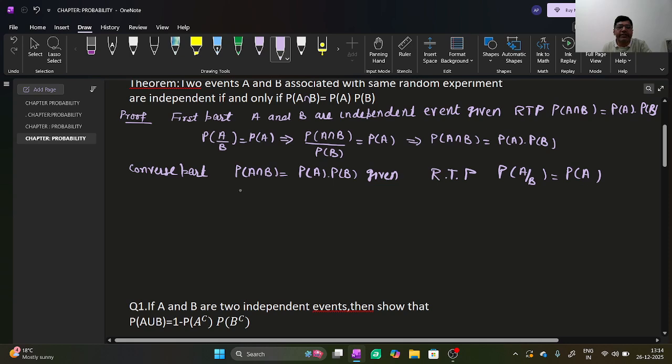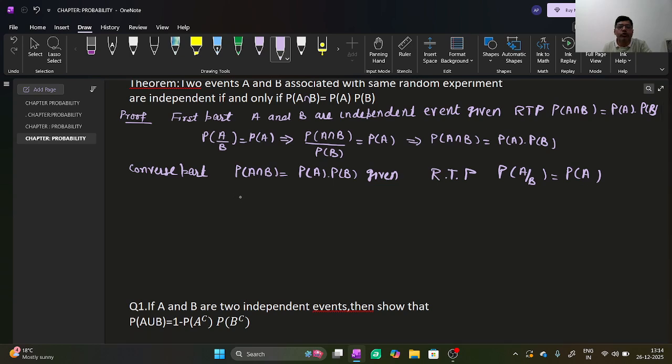Probability of A intersection B is equal to probability of A into probability of B, you can write as probability of A intersection B upon probability of B, which is equal to probability of A. And probability of A intersection B upon probability of B can be written as probability of A by B, which is equal to probability of A, which is the required proof.